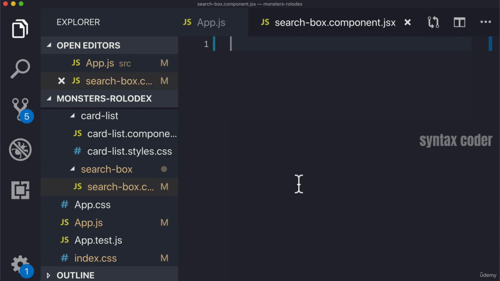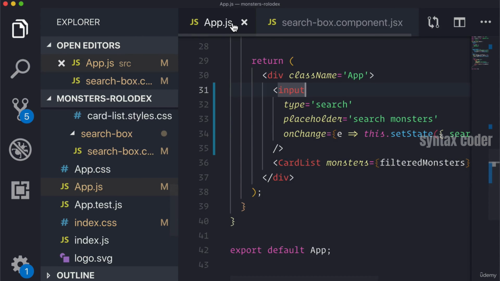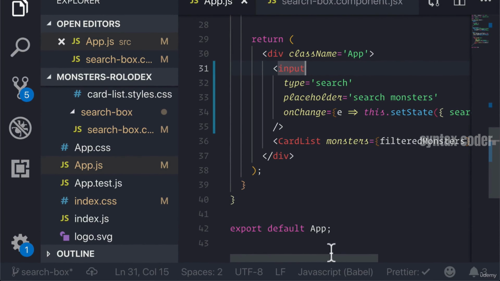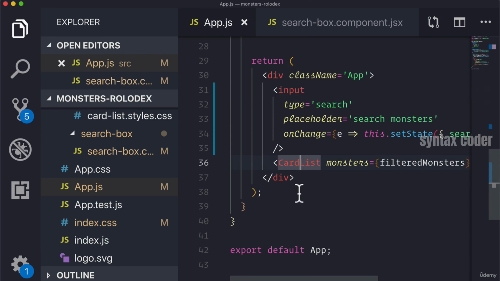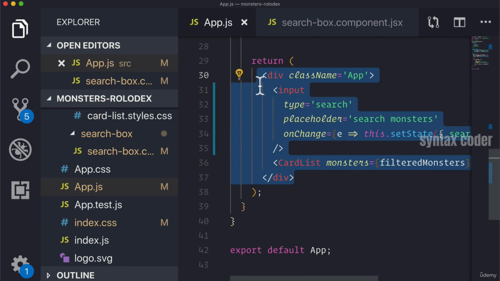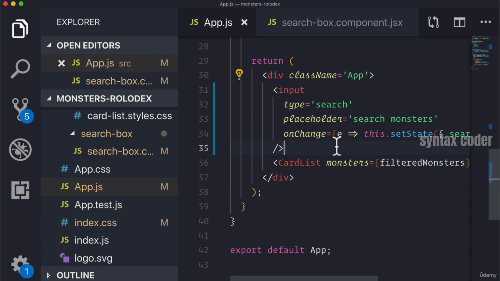Now, in this transform, if we look at our .js file for app.js, we actually see that it says JavaScript Babel down here. So even though we're writing JSX code here, right, because we're rendering HTML in our JavaScript, Babel knows that it should probably run this regardless through a JSX transform, even though it's not a .jsx file type.